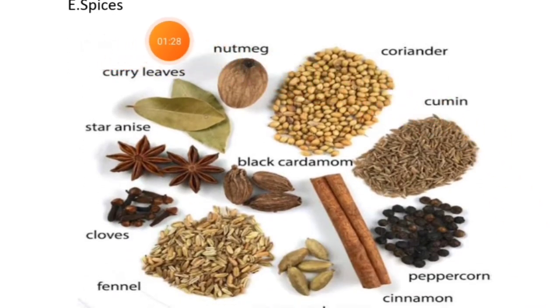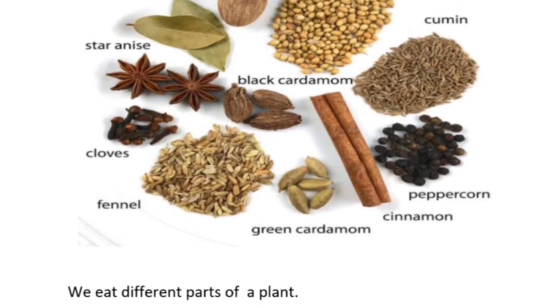So we get spices also from the plant. Spices are used to increase the flavor of any type of curry. Nutmeg, coriander means dhania, cumin means jeera, peppercorn means gol mirch, cinnamon means dalchini, cardamom means elaichi, fennel means saunf, cloves mean laung. These all come under spices that we get from plants only.